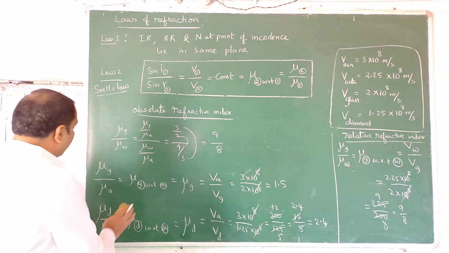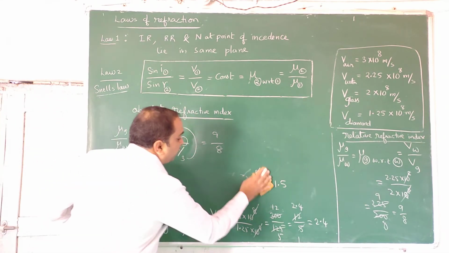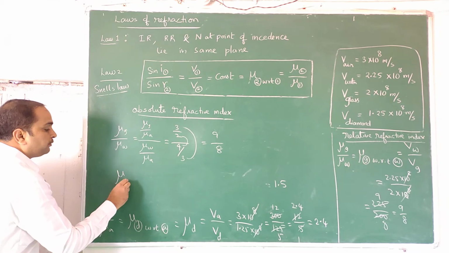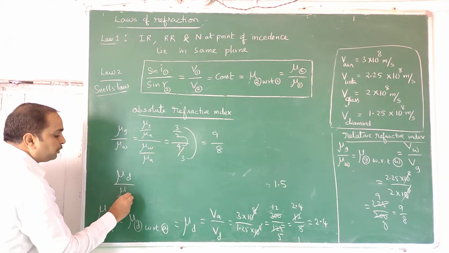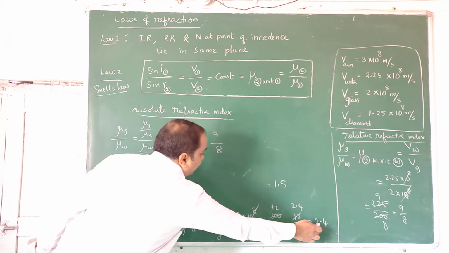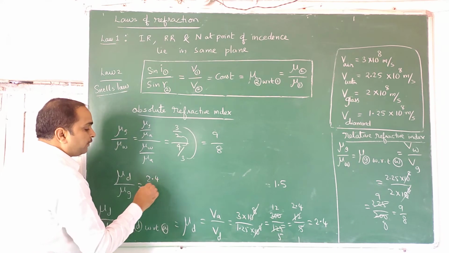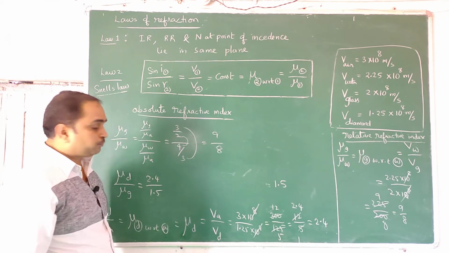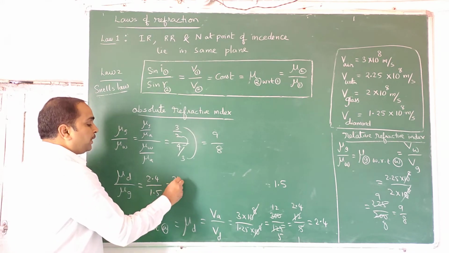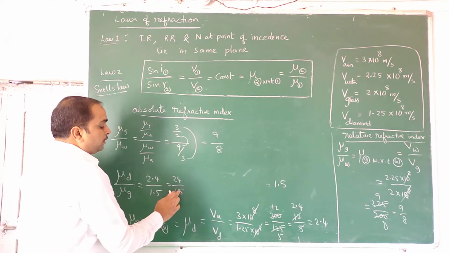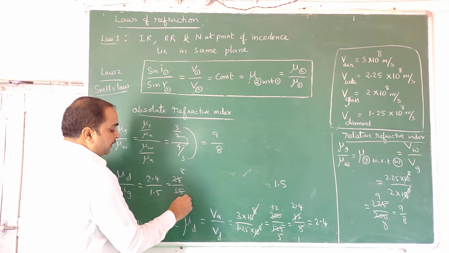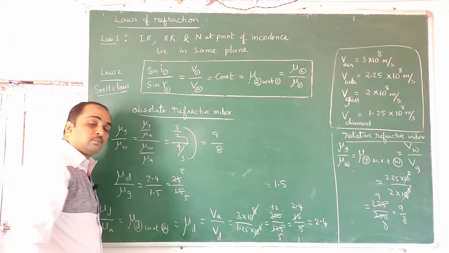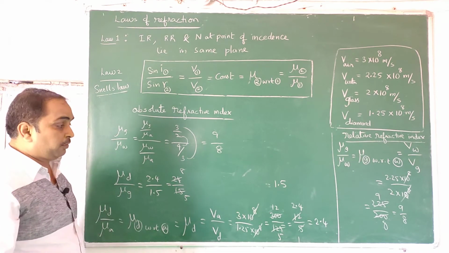Next time if I tell you refractive index of diamond with respect to glass, just write refractive index of diamond 2.4, refractive index of glass 1.5, that's all. This is the answer: 24 by 15. 3 8s are, 3 5s are. That's the refractive index of diamond with respect to glass.